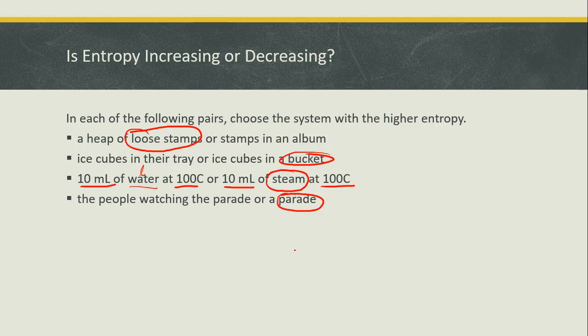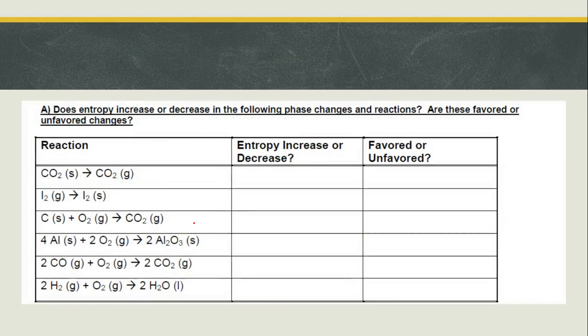Now, what if it's more chemistry-like examples, such as these? For each one, we'll decide if it's increasing or decreasing, and then if it's favored or unfavored. This means, is it likely to be spontaneous or not? Favored means spontaneous, and unfavored is non-spontaneous. So for this one, if you have solid carbon dioxide becoming a gas, that is an increase in entropy because you have a solid becoming disorganized. And if it is becoming disorganized, then that is favored, because that's what we said earlier.